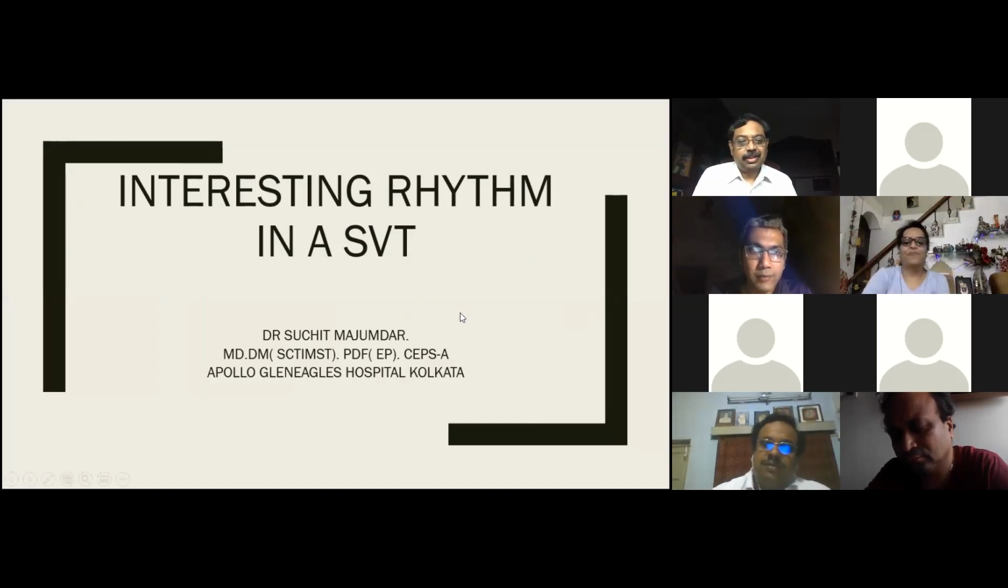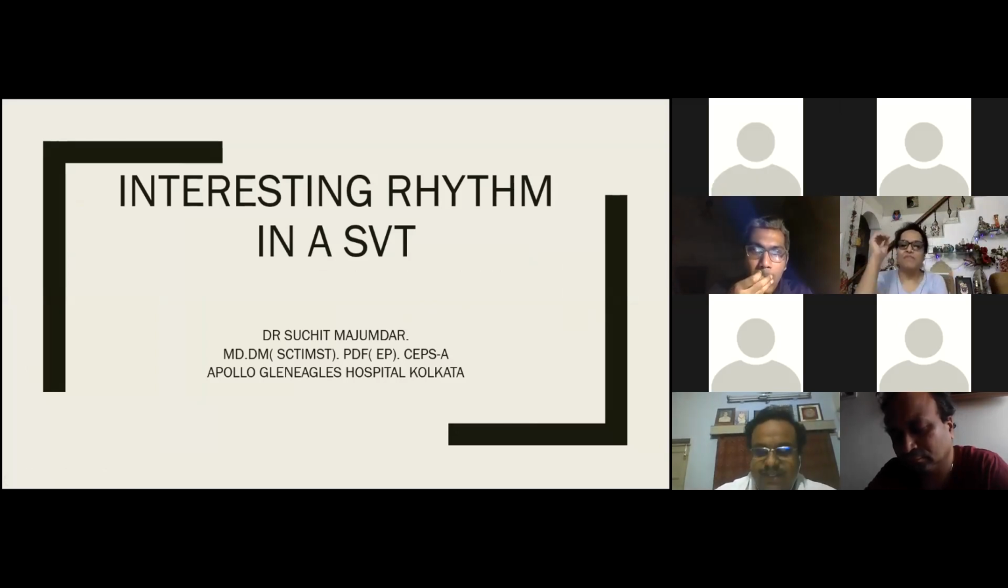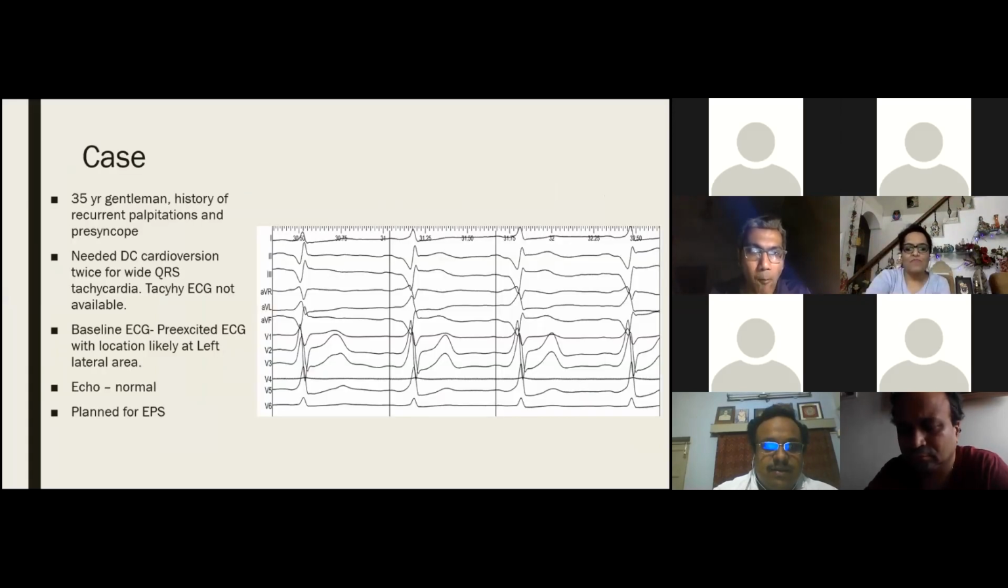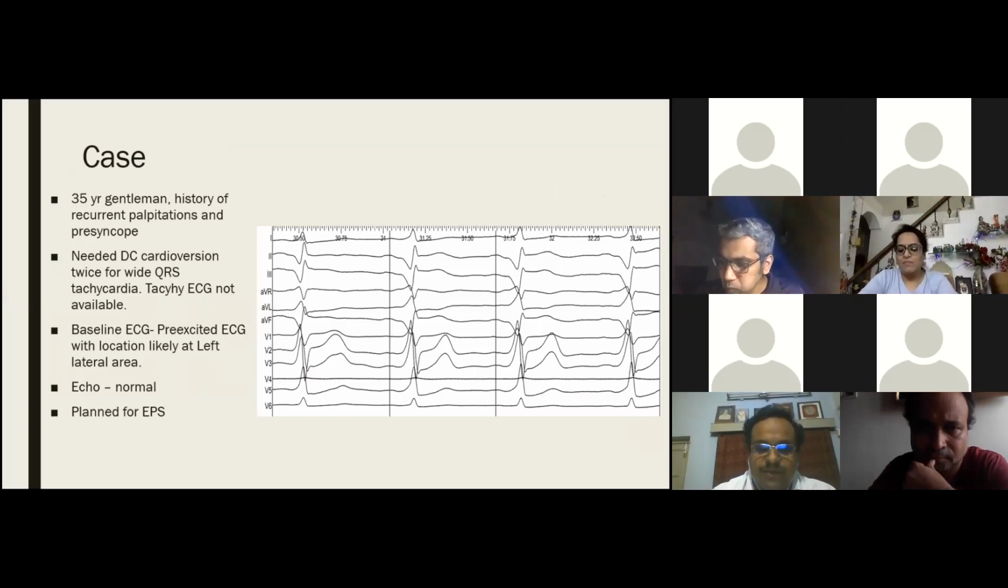So I will be discussing two SVT cases. The first case is of a 35-year-old gentleman with a history of recurrent palpitations and pre-syncope. He needed DC cardioversion in an outside hospital twice for a wide QRS tachycardia, for which the tachy ECG was not available to us when he reported to us. And the baseline ECG was suggestive of a left posterior accessory pathway, pre-excited ECG.